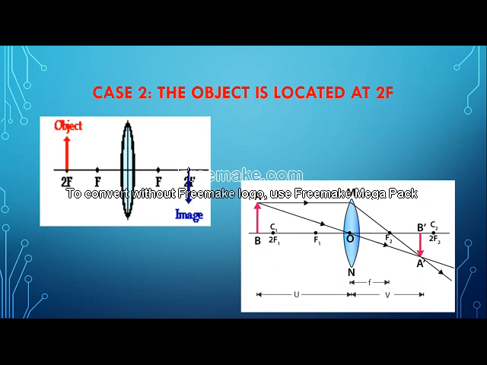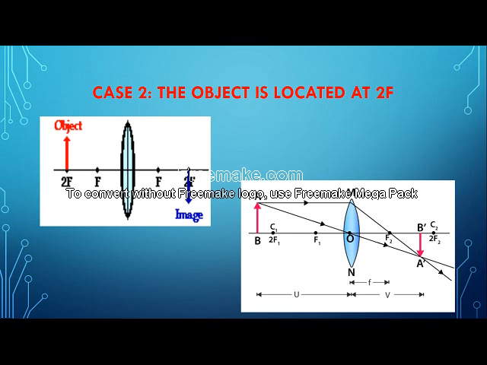Now our second case is if the object is located at 2f. So what will happen? The first incident ray will go parallel to the principal axis, then with the help of the convex lens it will converge and pass through the focus.